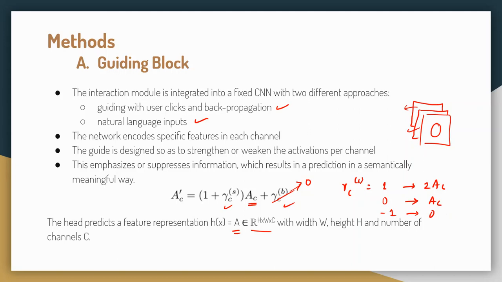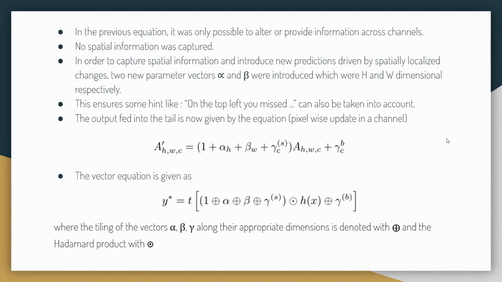0 means that I'm completely suppressing the information present in that channel, which means I'm simply throwing out the information in that channel. I don't care about it. So this is semantically manipulating the information, because across the channels we are encoding the semantic information in the CNN. Now this seems very fair and easy, straightforward, but just imagine.